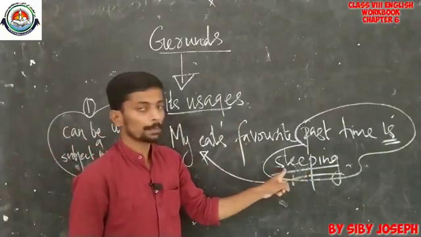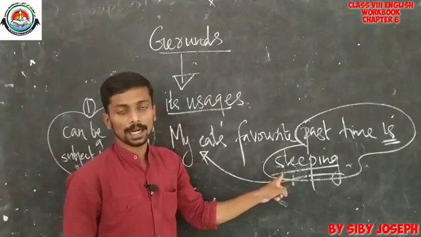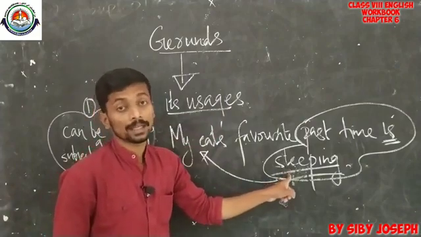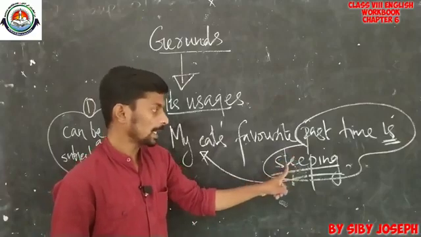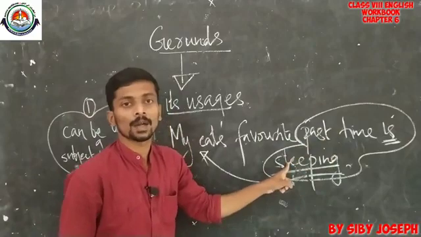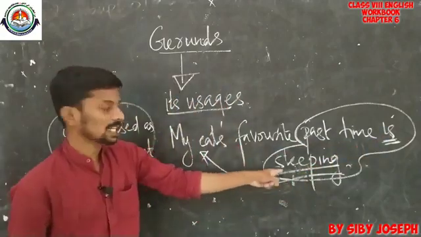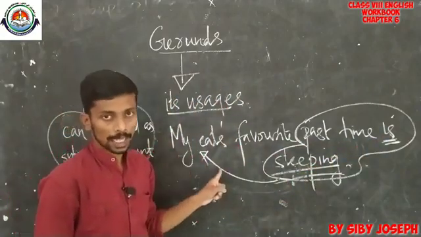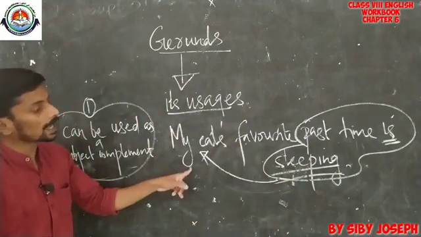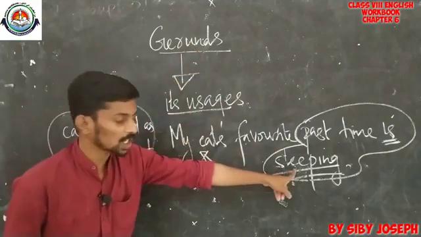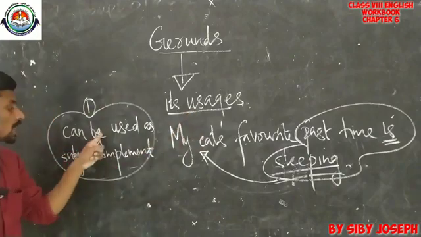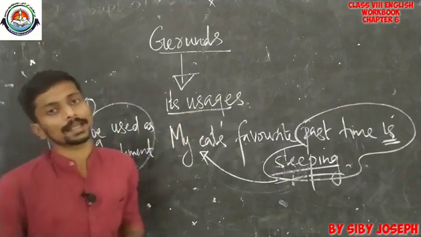So here sleeping is primarily used as a gerund because it is actually the present participle form having a noun sense, and it is used here as a complement because it is a part of a clause after the verb which gives additional information about the subject. So that we can call it a subject complement. So the point is, in that way gerund can be used as a subject complement in a sentence.